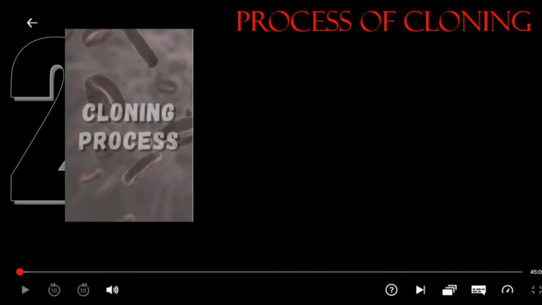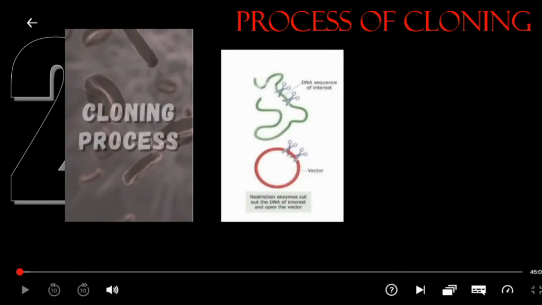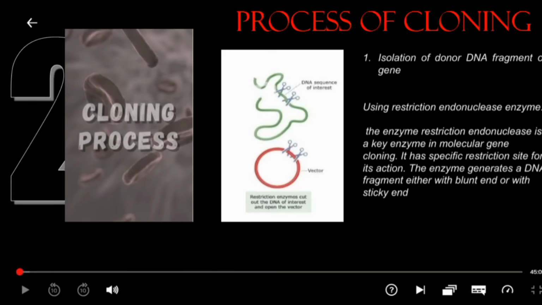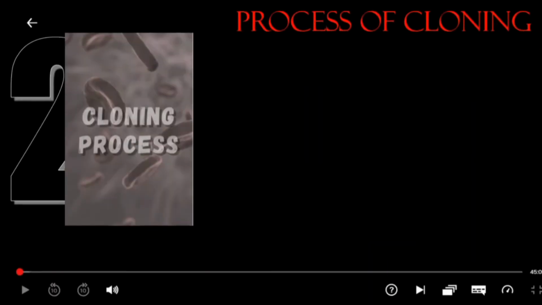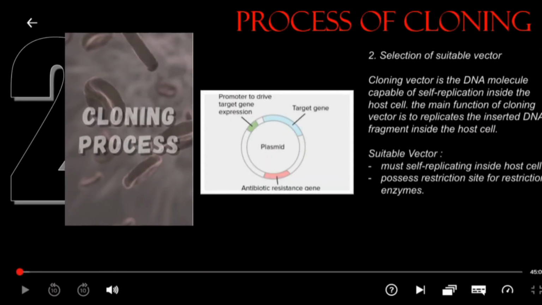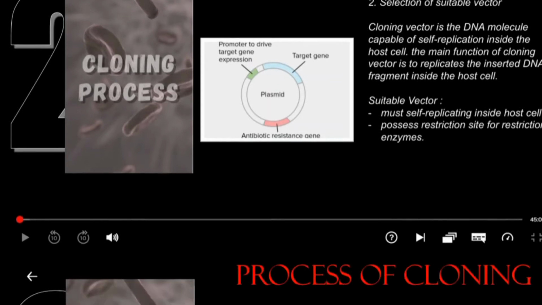Cloning process. The first step is isolation of the DNA gene. The plasmids and DNA gene are taken from their cells. Then, by using a restriction enzyme, a specific restriction site will be cut and it will generate a DNA fragment with either a blunt end or a sticky end. The second step is the selection of a suitable vector. A vector must be able to self-replicate inside host cells and possess a restriction site for the restriction enzyme. An example of a suitable vector is a plasmid.